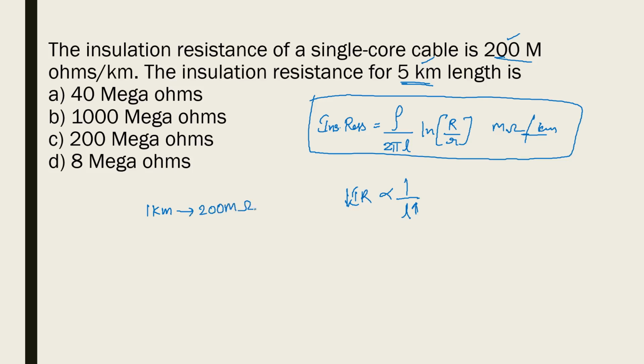200 mega ohms. So for 5 kilometers, that means you are increasing the length by 5 times. What should be the insulation resistance? It should decrease by 5 times. So 200 by 5 mega ohms will make it 40 mega ohms, isn't it? Option A, 40 mega ohms, is the answer.